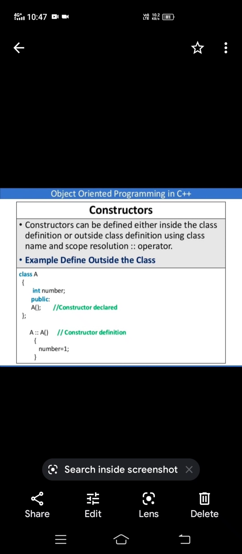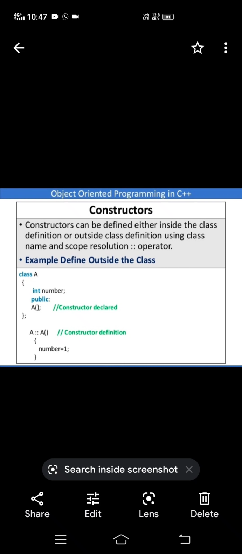The first A is called the class name, then the scope resolution operator. After that we have another A, that is called the constructor. In that, we initialize the value: number is equal to 1. So one variable and one constructor are there.